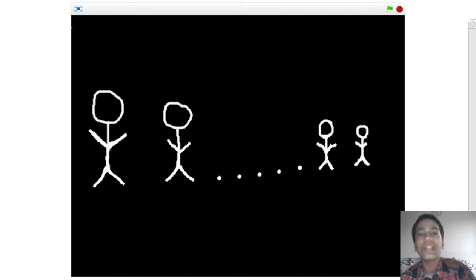So, let's say you are standing in this very long queue and you are the last person, that is this person over here, and you want to know the length of the queue, that is the number of people in front of you. Now there are two constraints over here. That is, firstly, you cannot leave your place, and secondly, you cannot go on counting everyone manually because it's a very long queue, and that's not a very efficient approach.